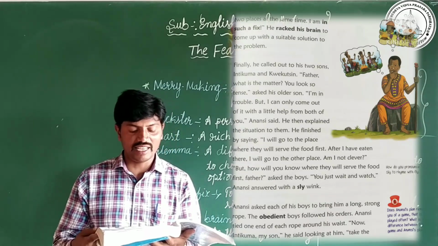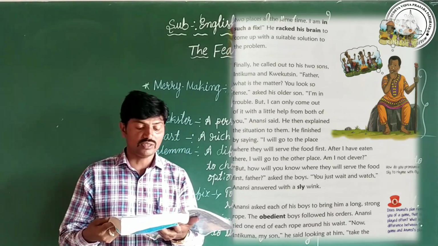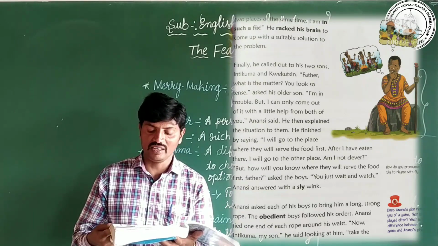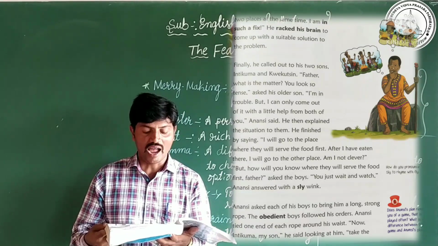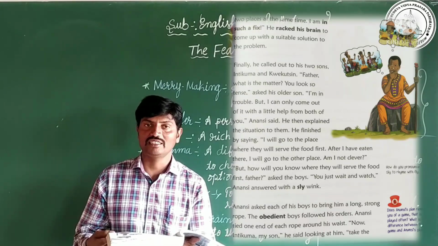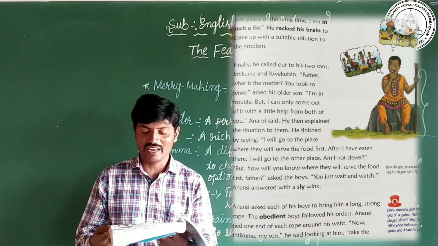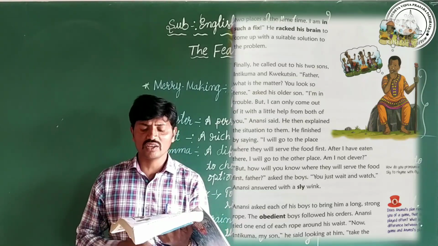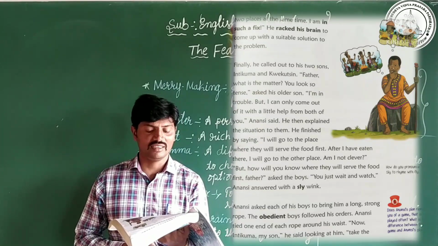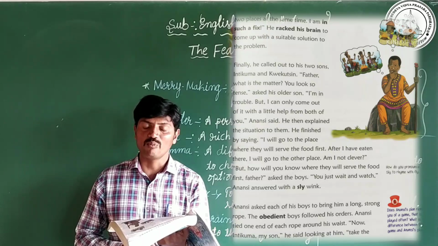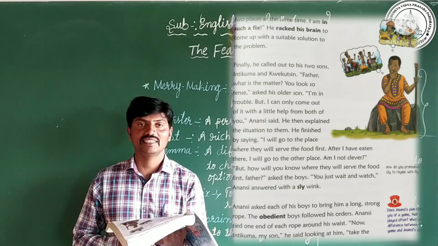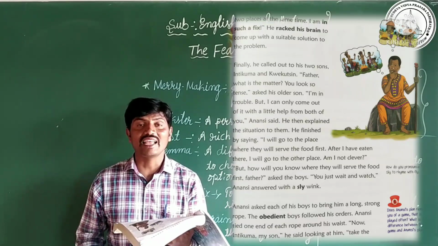He finished by saying, "I will go to the place where they will serve the food first. After I have eaten there, I will go to the other place. Am I not clever?" "But how will you know where they will serve the food first, father?" asked the boys. "You just wait and watch," Anansi answered with a sly wink.